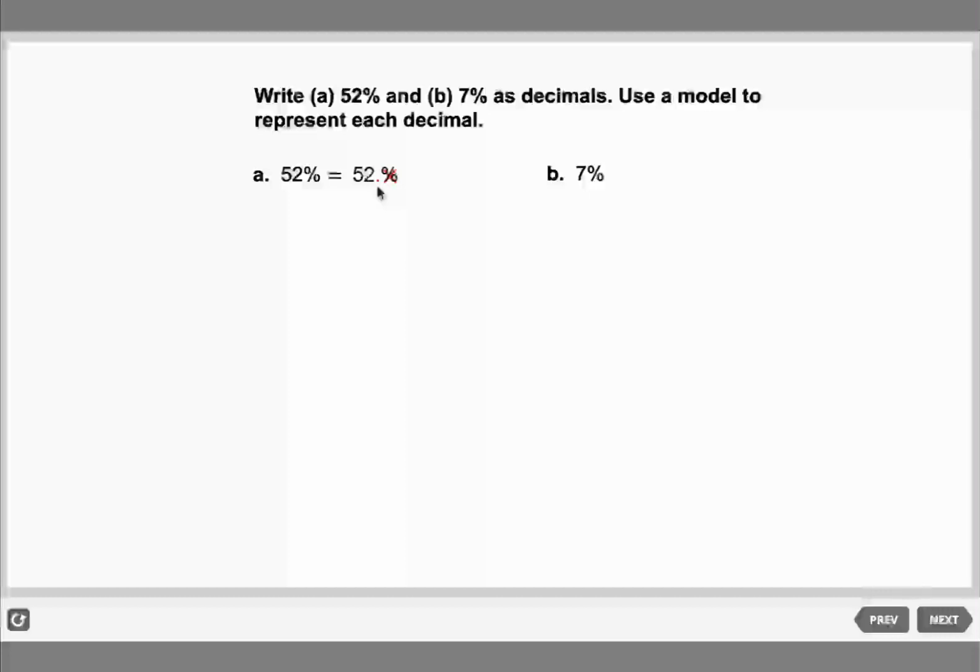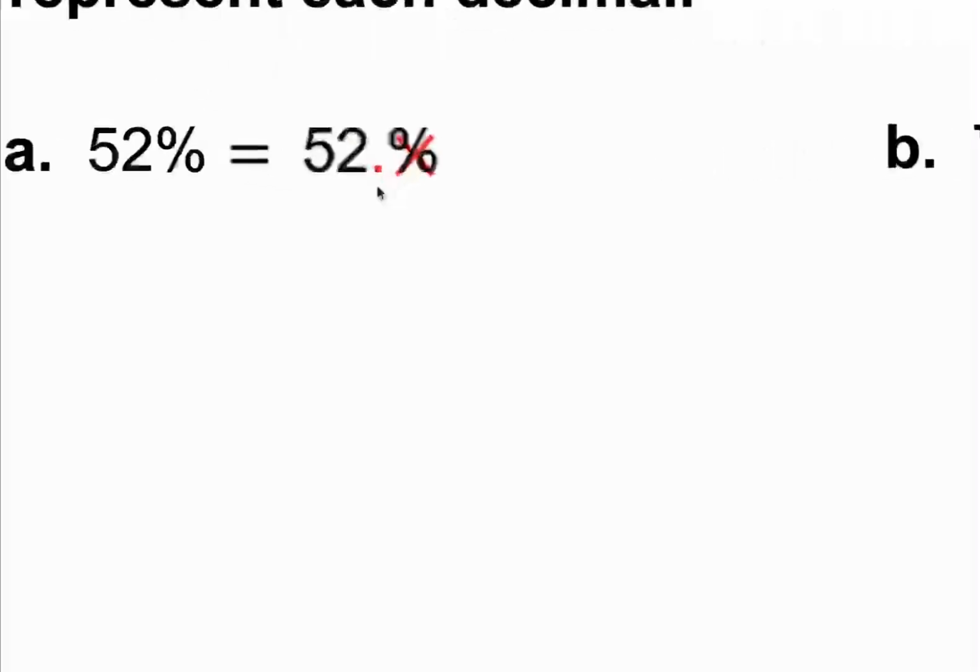We don't have a decimal point, so it's to the right. You see here? Move it to the left 2 digits. We get 0.52. And remember, we removed the percent symbol. So do not say 0.52%. This is wrong.